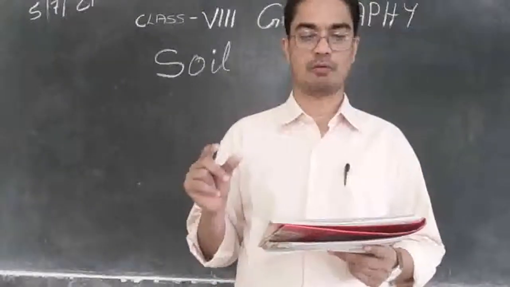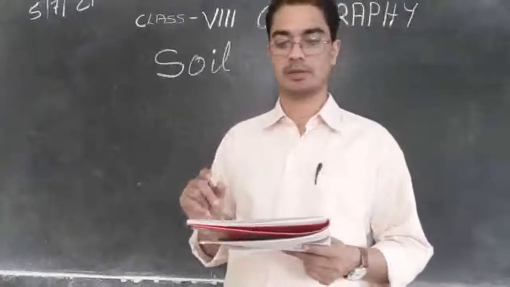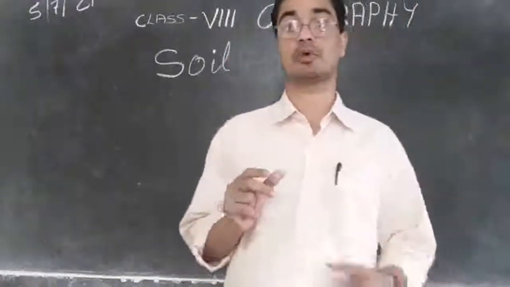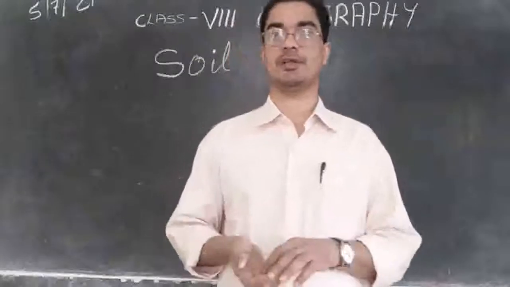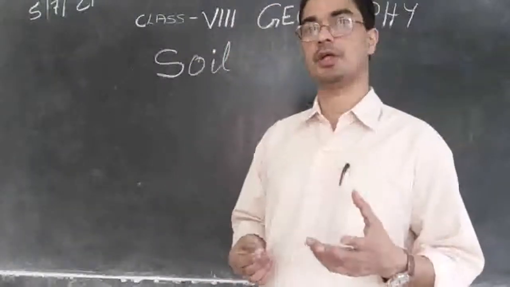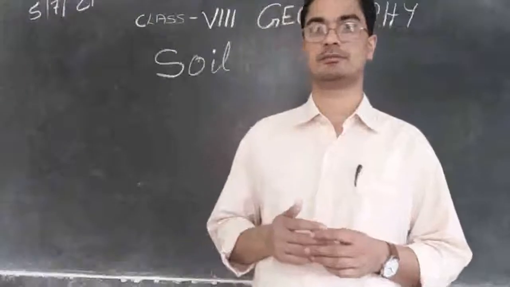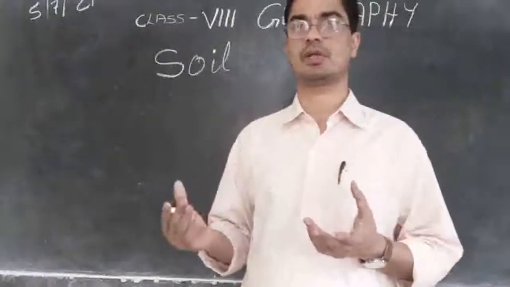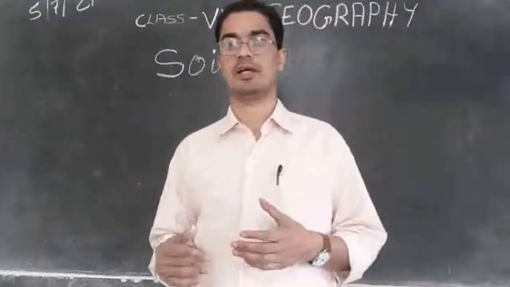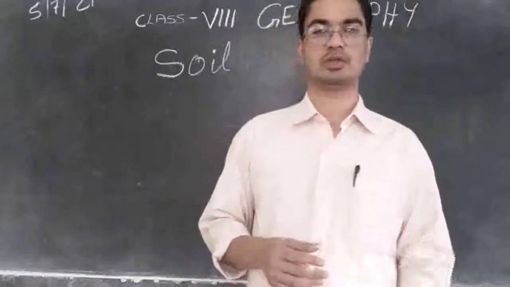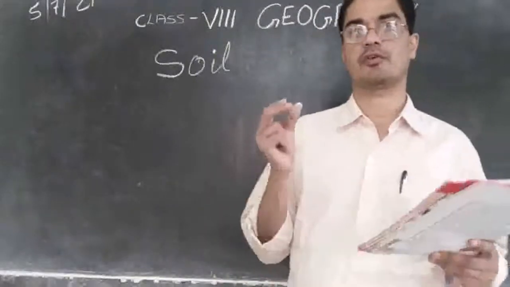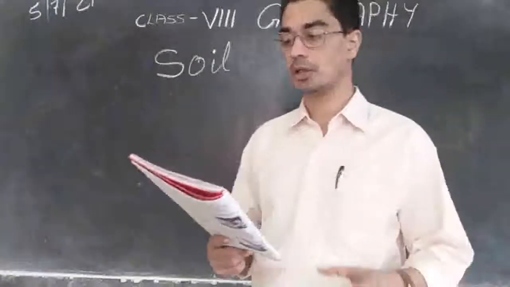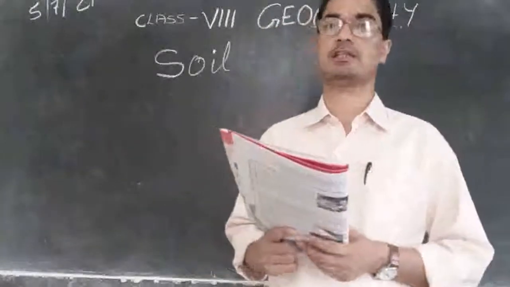The right mix of minerals and organic matter makes the soil fertile. Sometimes we see some soils are very fertile, very good for cultivation, and when we cultivate there, we get a very good harvest. But in some places the soil is not at all good. It is very sandy soil, red soil, with no manure, and does not produce any good harvest. So why is the soil different from place to place? What is the reason? It depends on the things that are mixed inside.